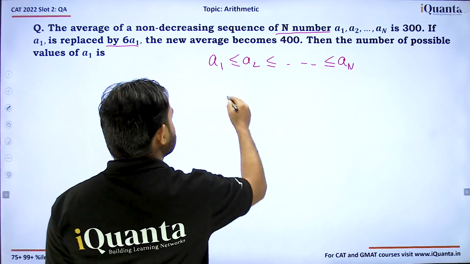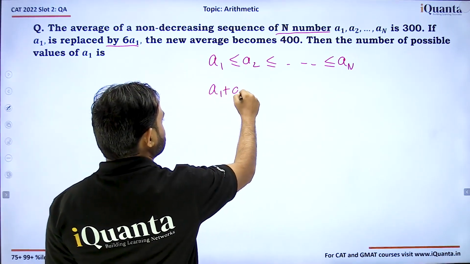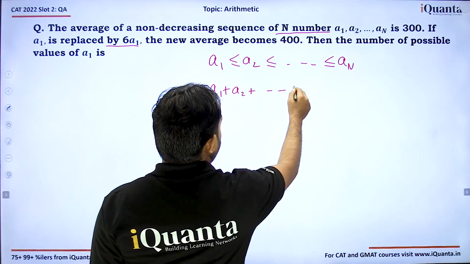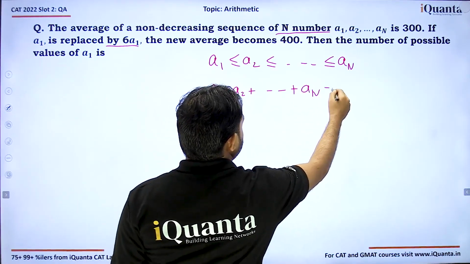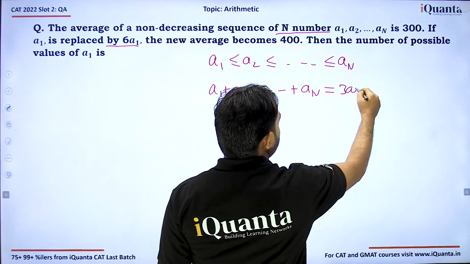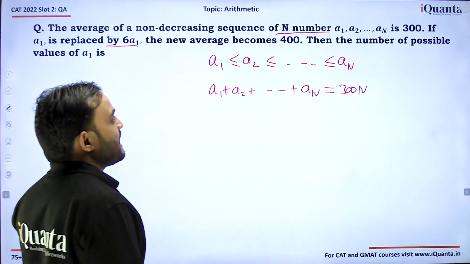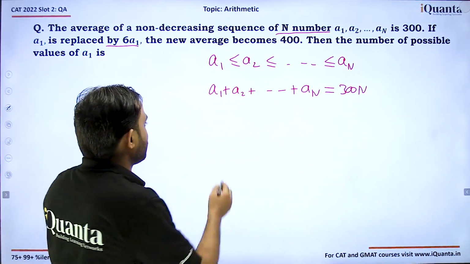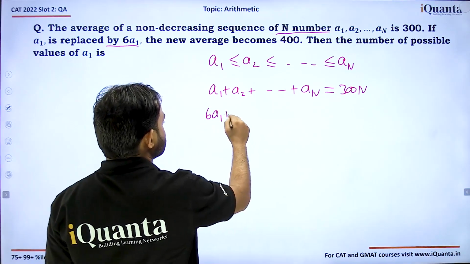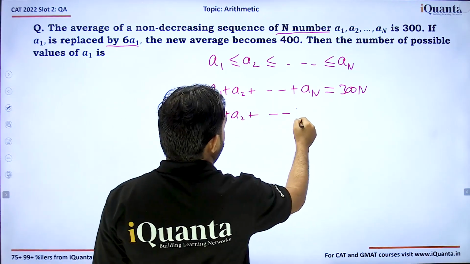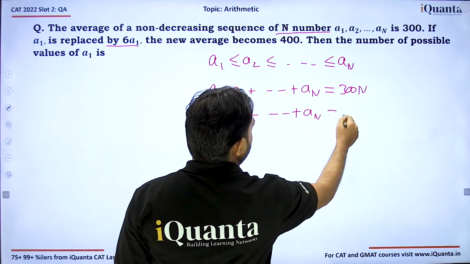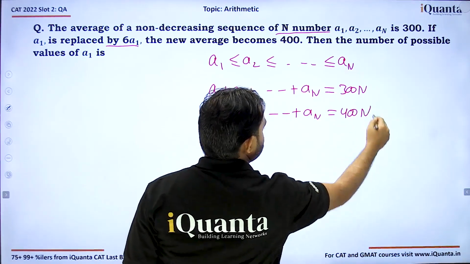Sum of all these values is given a1 plus a2 up to an. So average is 300, sum will be 300n. And it's also given that if we replace a1 by 6a1, then the average becomes 400, or sum will become 400n.